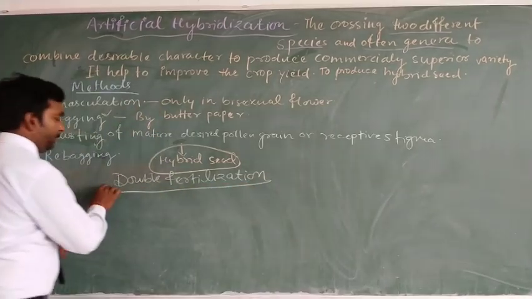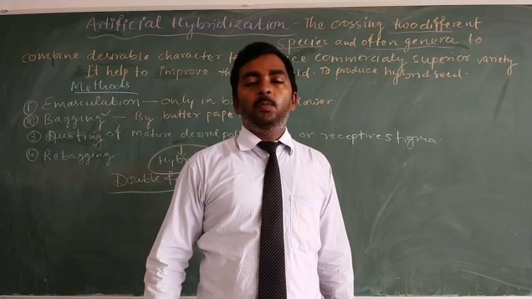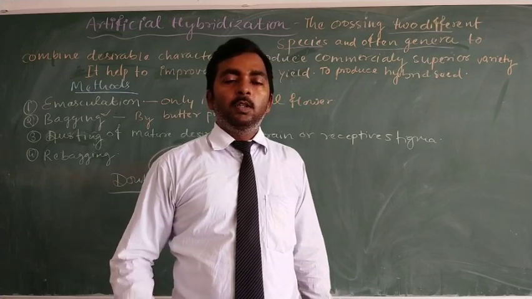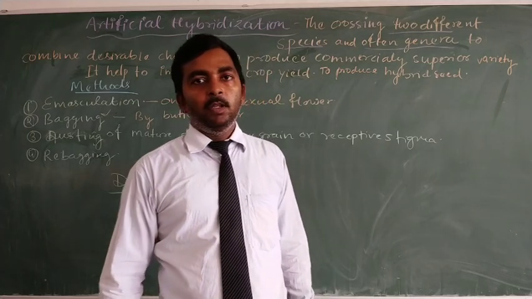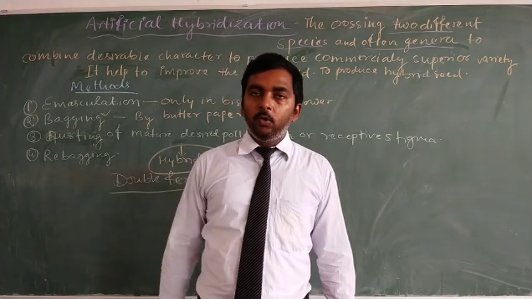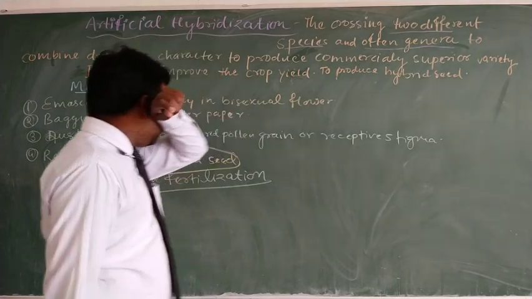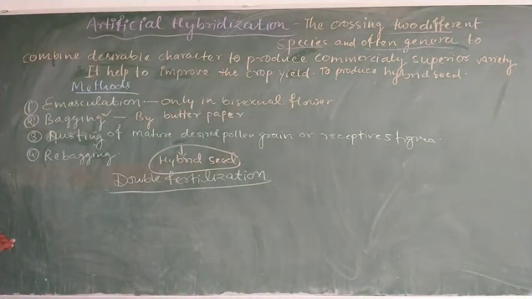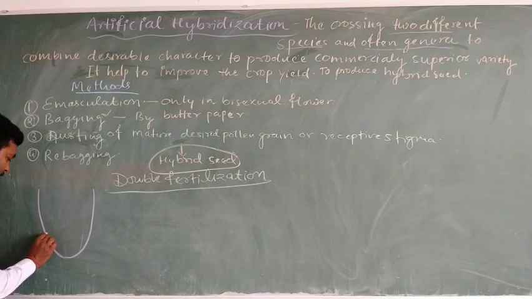Double fertilization. As we have discussed, during pollen tube growth, two gametes are formed. Two male gametes form in the pollen tube, and when the pollen tube reaches the synergids in the embryo sac, suppose this diagram is showing the two synergids.